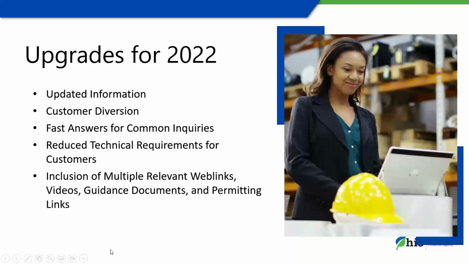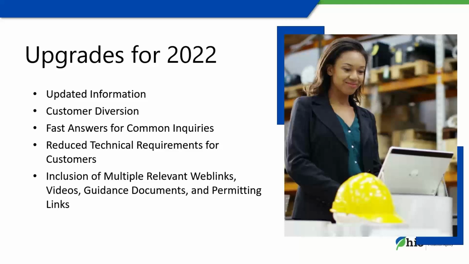Ultimately, we made some really great updates to our new Permit Wizard application. This application was deployed in December, so technically it occurred in 2022. I know the year's changed over, so it's 2023. You're probably looking at it this year. But we have updated the information that's in Permit Wizard. That was one of our challenges before, was making sure it stayed updated. And now we have the opportunity to do that with a hub that we have in the background, so we can make really quick updates to it. The information provided there is recent.